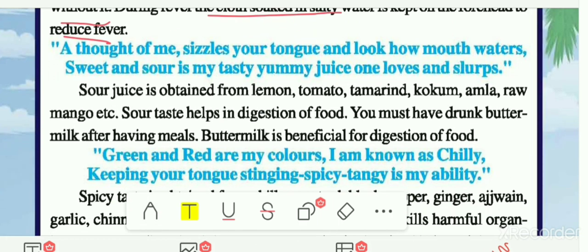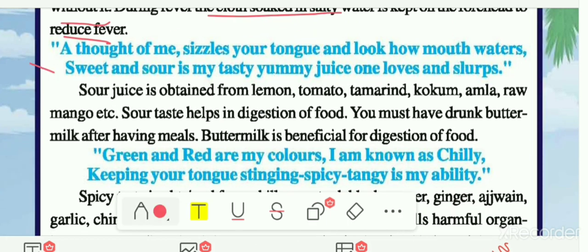Now the next taste: "A thought of me sizzles your tongue, and look how the mouth waters. Sweet and sour is my tasty yummy juice, one loves to love and slurp." If you are taking this kind of taste, your tongue will sizzle. That means you will feel some sensation in your tongue and your mouth will start watering. Its juice contains sweet and sour taste, and you will love it and make sounds like slurps. So this taste is the sour taste.